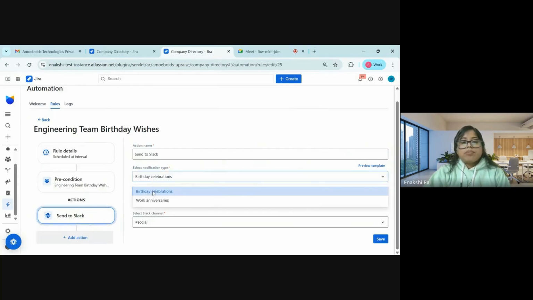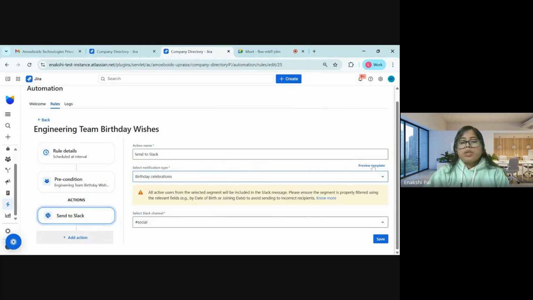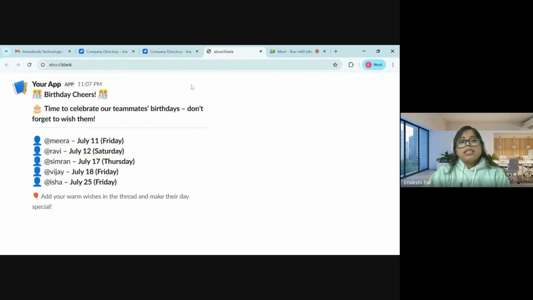We have selected birthday celebrations for now. You can simply go ahead and select the preview template here. On clicking preview template, you will see how the preview would look. In the preview, I would like to show you that this is the header you will receive, and your app's name will be there.